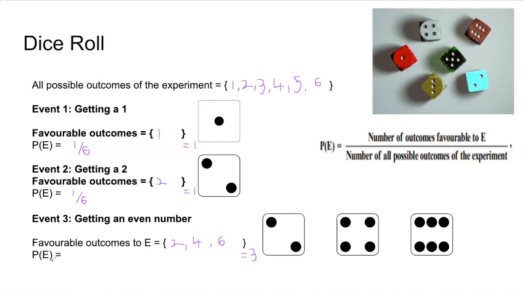So probability of the event will become number of favorable outcomes, that is 3, divided by total number of all possible outcomes, that will be 6. So this will become 1/2.